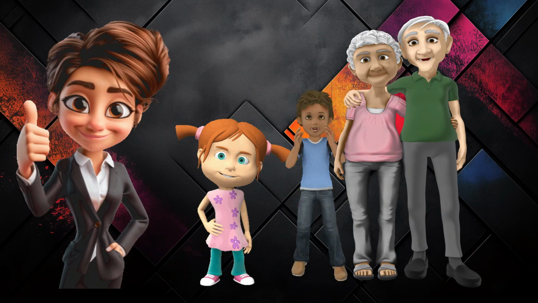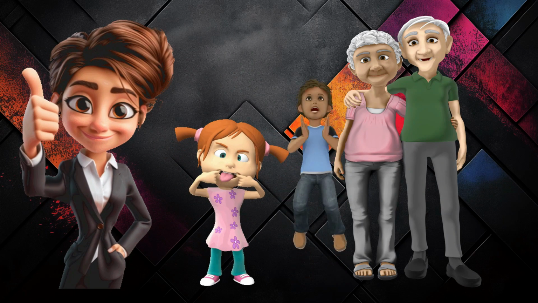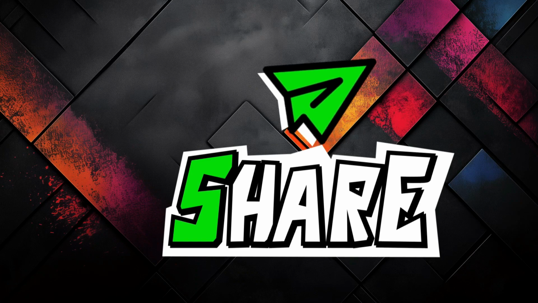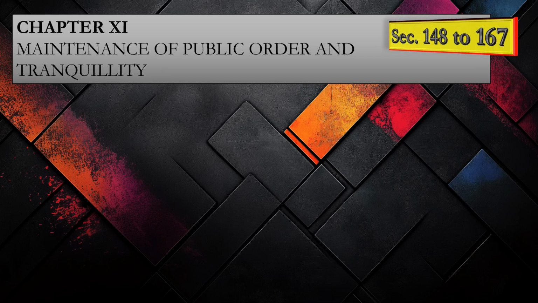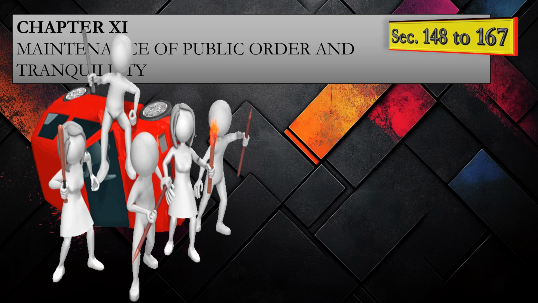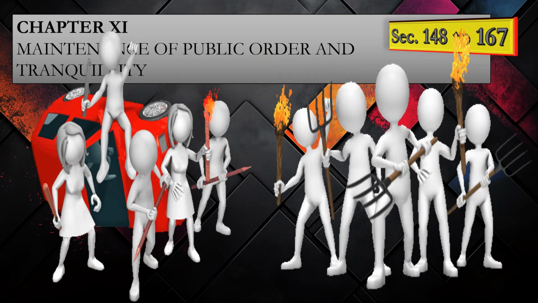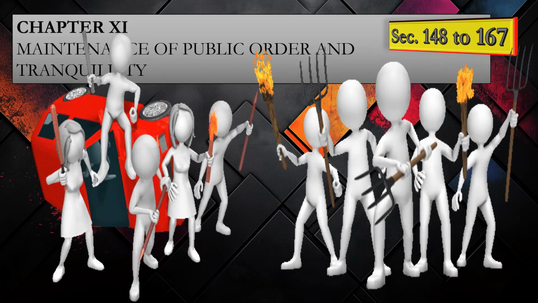Now what about the society outside the house? It is the responsibility of every citizen towards other citizens, with regard to safety, privacy, respect, peace, etc. So what will you do? You will create another chapter, chapter number 11, maintenance of public order and tranquility, section 148 to 167. This is divided into further 4 parts. But basically it is regarding the peace laws which discipline people when they are outside the house. It's an interesting chapter.